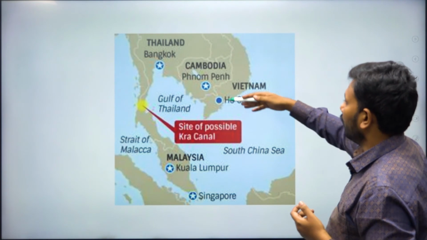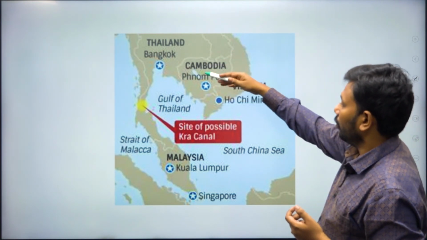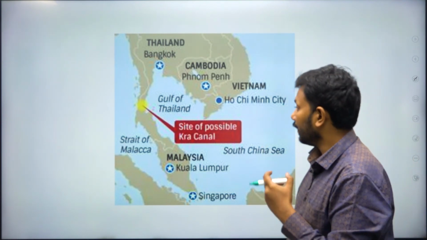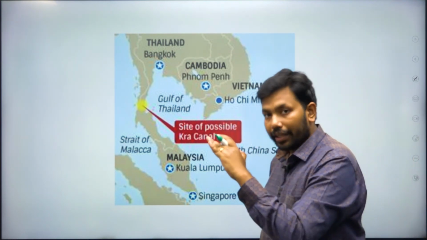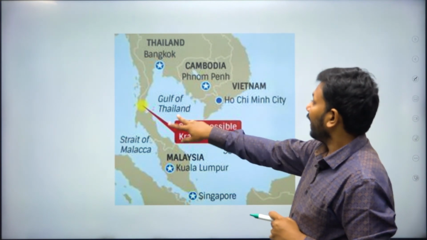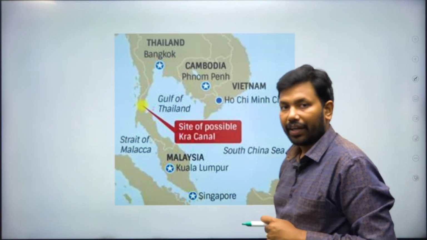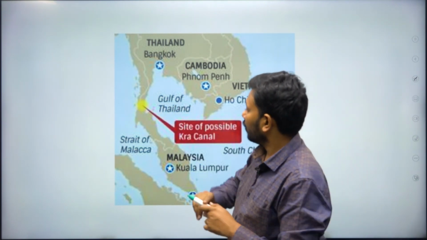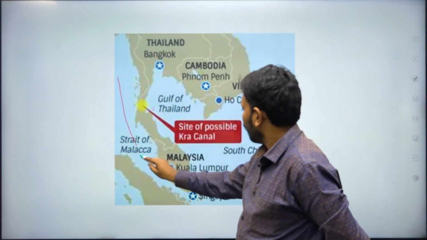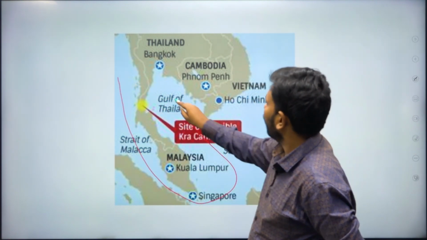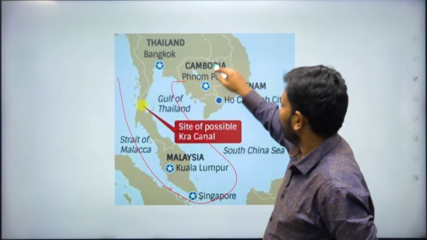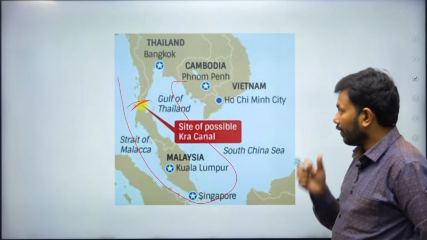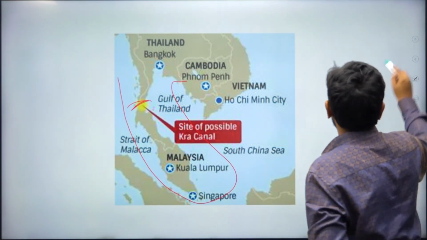Right, for example, this Kra Canal, which would connect the Gulf of Thailand with the Arabian Sea, the North Indian Ocean and Bay of Bengal, can be a game changer in this particular strait. Right. So this is an isthmus. All the Indian trade has to come along with Singapore and then trade with Cambodia or Vietnam, or wherever it has to go, the world trade also. So if you construct the Kra Canal, that can be a great advantage. This is in the news, you can mention this.